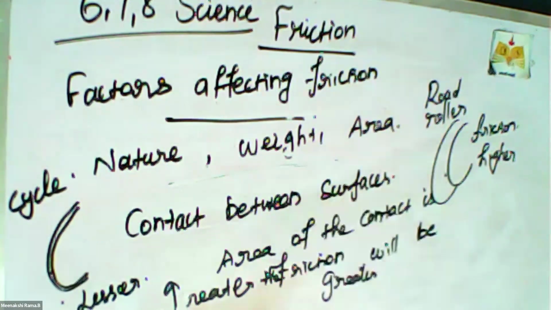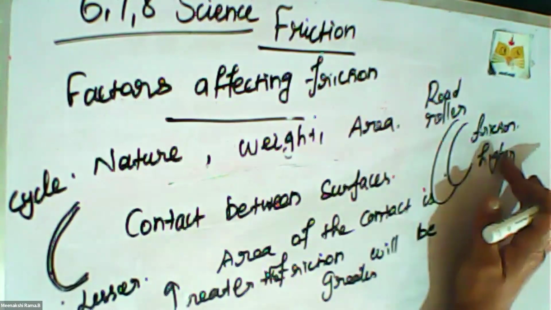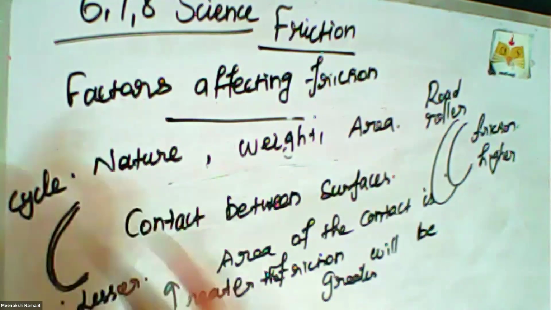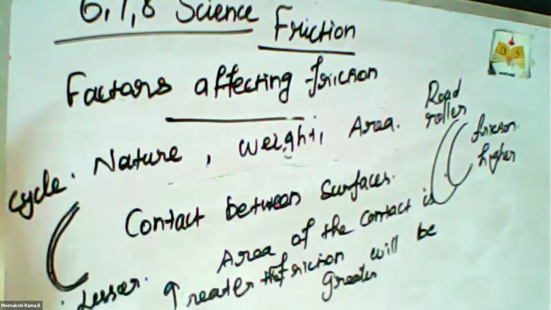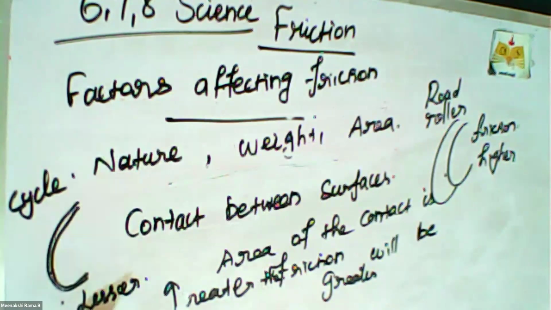The road roller wheel is broad, so the friction is also higher. The cycle wheel is very thin at its contact with the road, so friction is also lesser there.